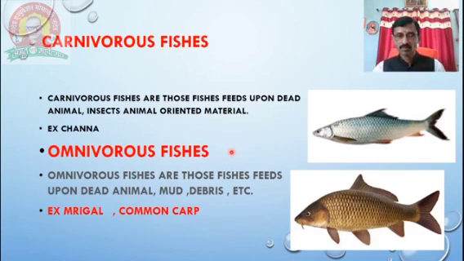Two examples of omnivorous fishes for your basic knowledge. This one is the Mrigal, an example from the Indian major carps, and this one is the common carp, which is an example of exotic carp. Already I told you the two parts, Indian major carps and exotic carps. For omnivorous species we took two examples, one is the Mrigal from the Indian major carps, and the next one is the common carp, which belongs to the exotic carps.